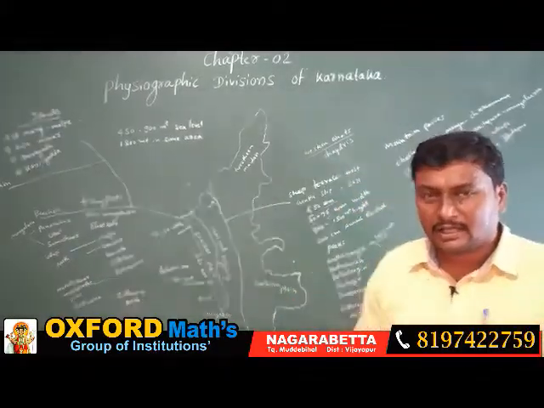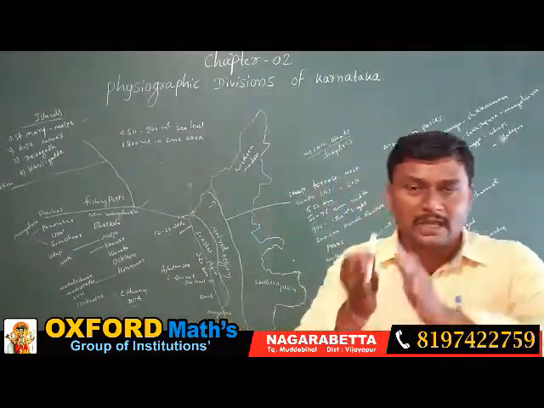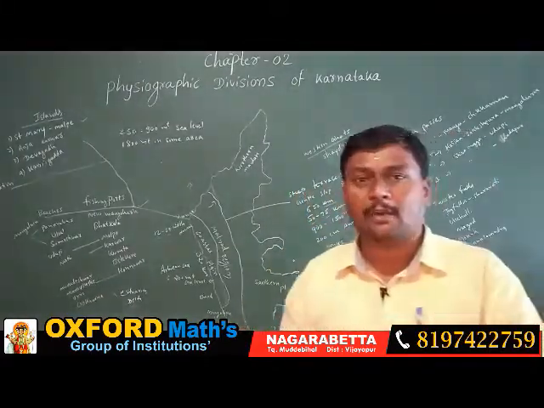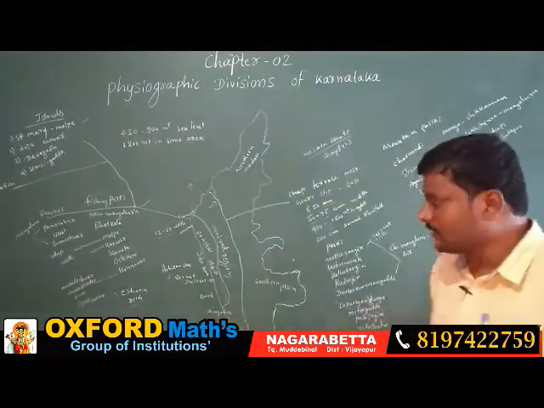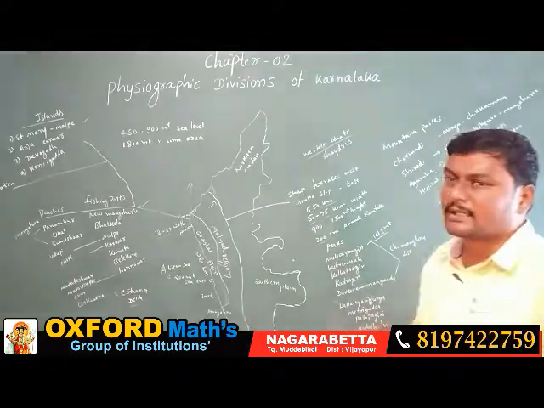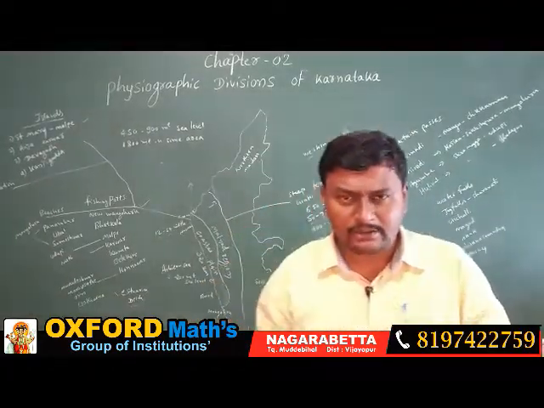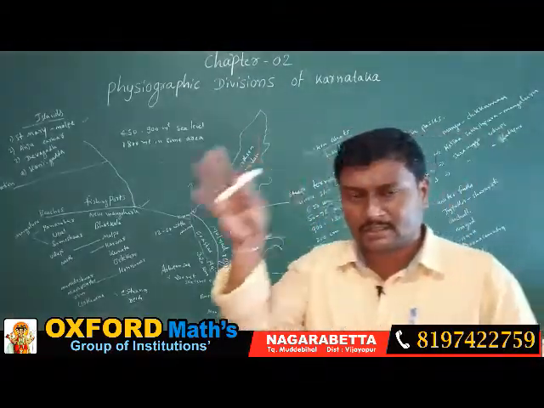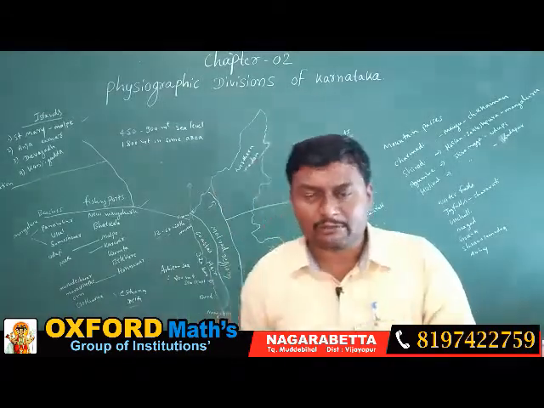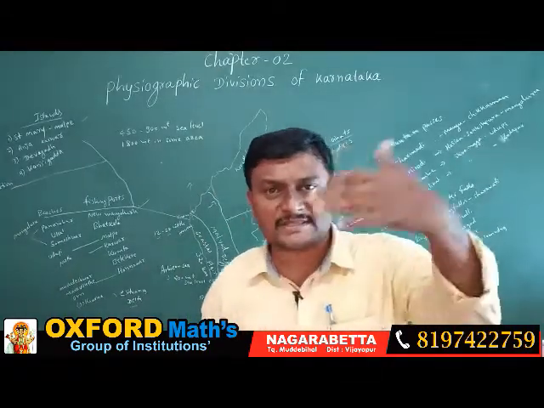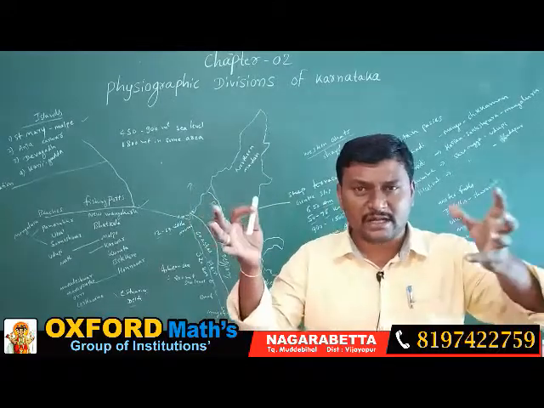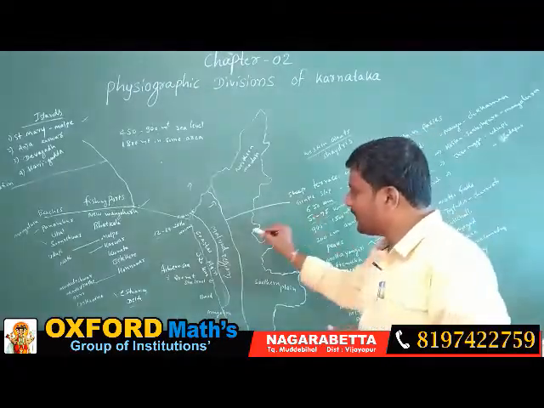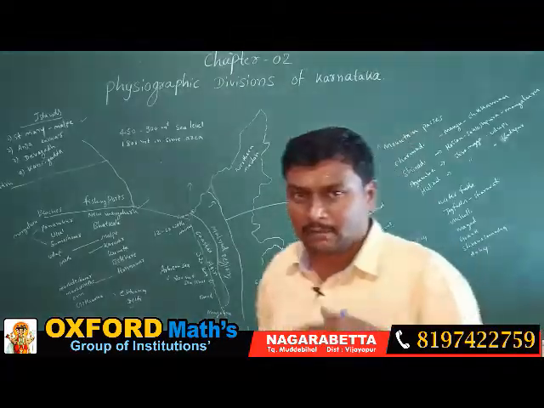As well as in the Malnad region, due to the height of the land, here we can see a high amount of rainfall. The average annual rainfall for this area is 200 centimeters. In Karnataka, we can see the highest rainfall area in the Western Ghats, because the Western Ghats are covered by evergreen forest, and it is high from the sea level. Due to that, it obstructs the cloud bearing winds and causes heavy rainfall. Due to that, the heavy rainfall area in Karnataka is situated in the Malnad region.